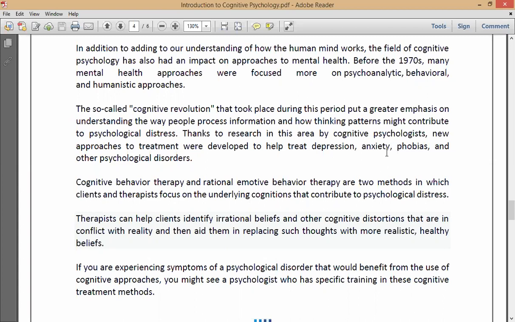Next is anxiety. So what do you mean by phobia? Can someone tell me what phobia is in simple terms? Phobia means fear, right? For example, hydrophobia means fear of water. Some people fear water, right?